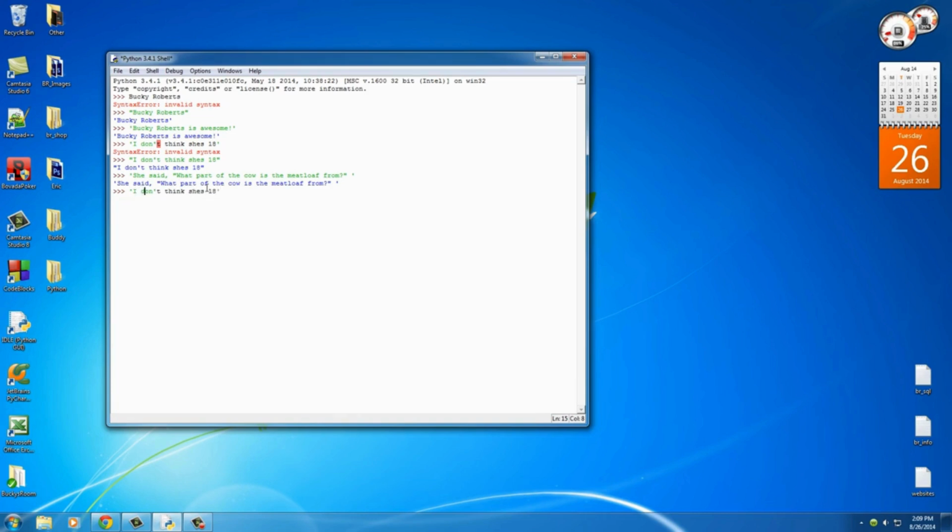Well, whenever it thinks it's the end and you actually just want to use it as part of your string, right before the quotation mark, you can use a backslash. And whenever you use a backslash and then a symbol after it, it pretty much means just treat this as normal text. So then it's going to say, okay, start here, okay, backslash this, so that's just normal, and end here, boom. So again, backslash anything is a special meaning that says treat that as part of the string.